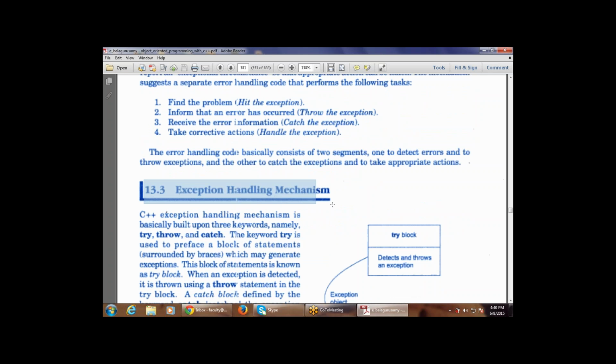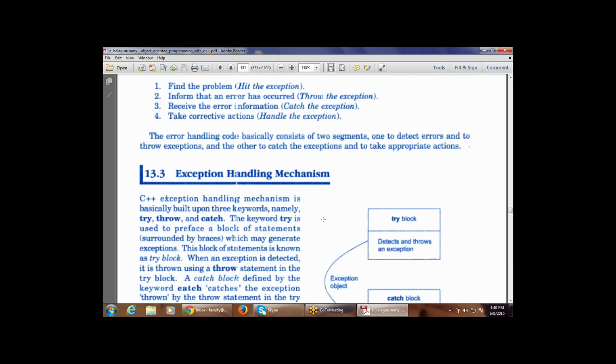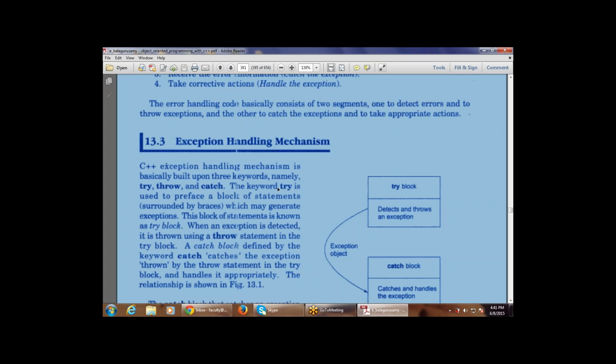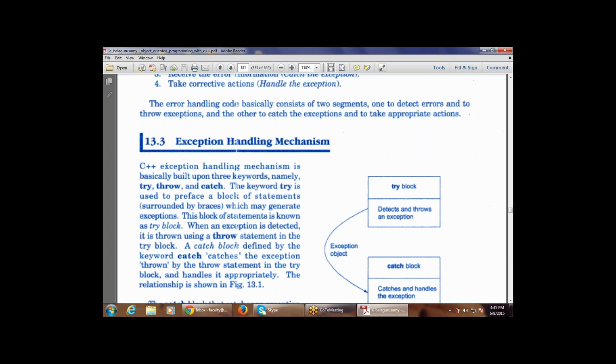Now next is the exception handling mechanism, that is how to handle the exception, a mechanism that is represented in a diagrammatical form. The C++ exception handling mechanism is basically built upon three keywords. What are the three keywords? One is try, one is throw, one is catch.